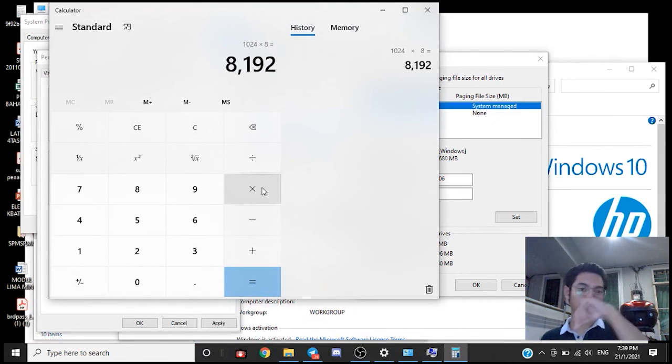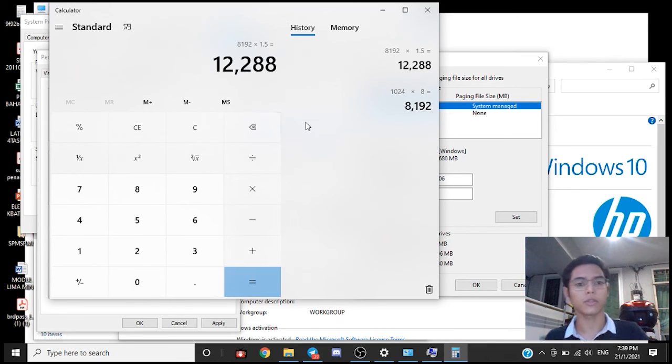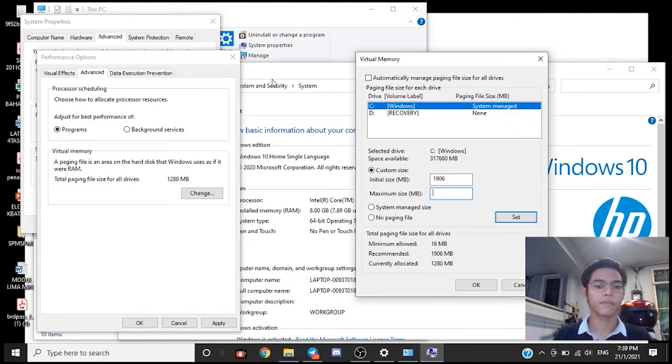We get 8192, and we times that again by 1.5, and we get 12288. So just put 12 here if you want.